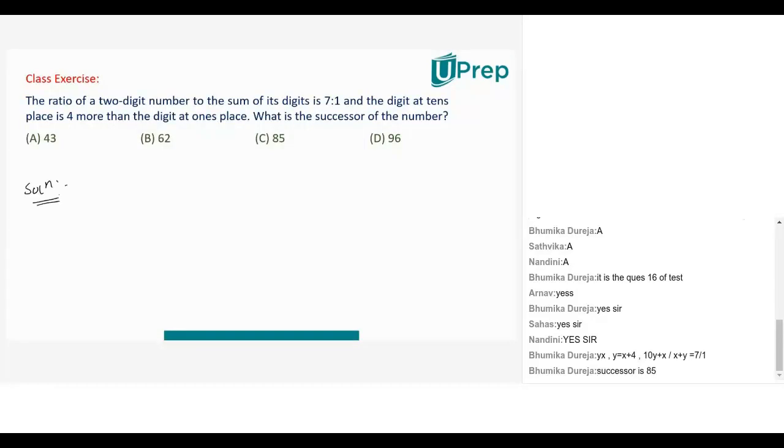Sir, is option D correct? I don't think so. D is not the correct answer. Bhumika is writing something. y is equal to x plus 4. Perfect, Bhumika. (10y plus x) by (x plus y) is equal to 7 by 1. Perfect. Good. Solve those two equations, you'll get the answer. Bhumika has represented it perfectly.